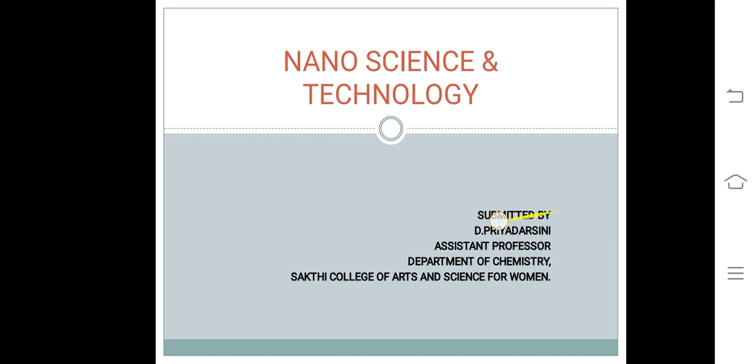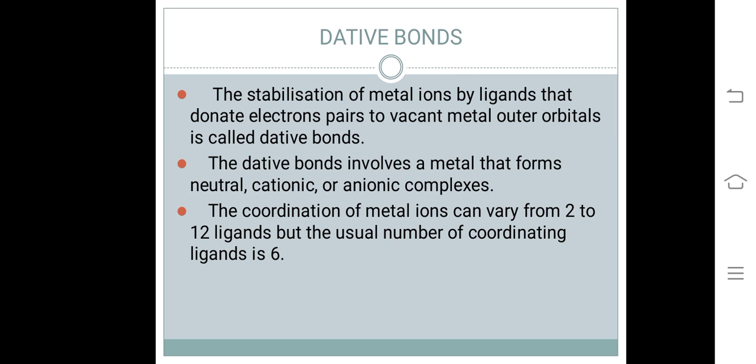Today we are discussing nano science and technology. First one, dative bonds. The stabilization of metal ions by ligands that donate electron pairs to vacant metal outer orbitals is called dative bonds. The dative bonds involve a metal that forms neutral, cationic or anionic complexes.